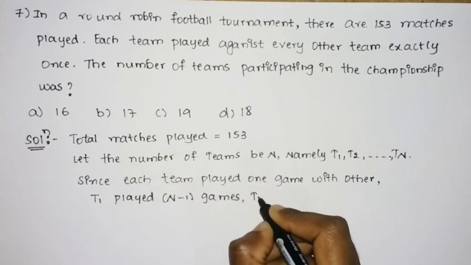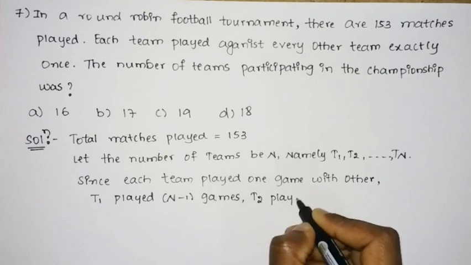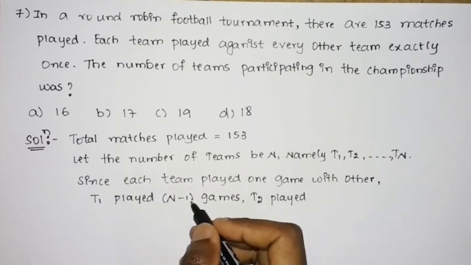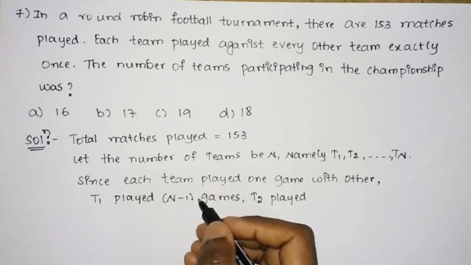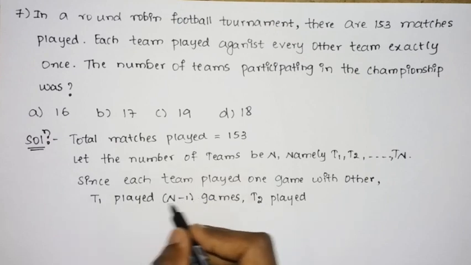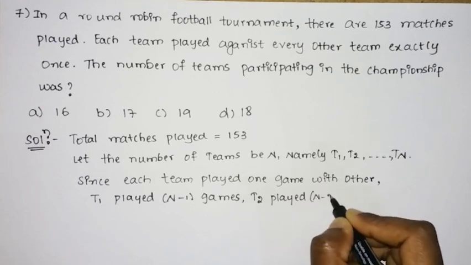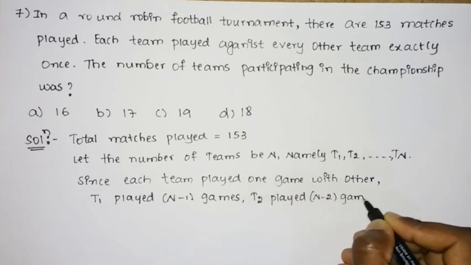Similarly T2 played n-2 games, and so on. So this is nothing but the arithmetic progression which we use. So there is a formula, right? Tn equal to n into n-1 by 2. So that is what we are using.